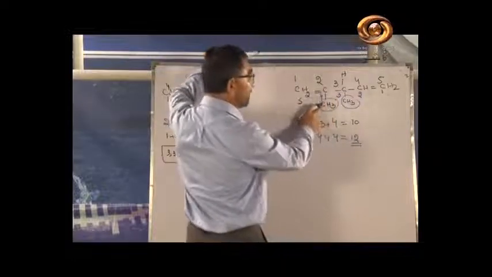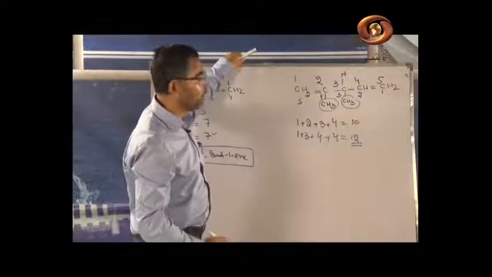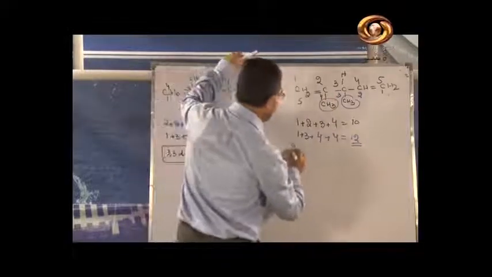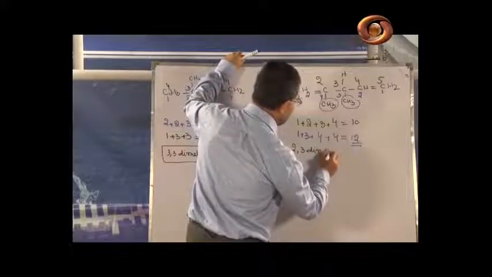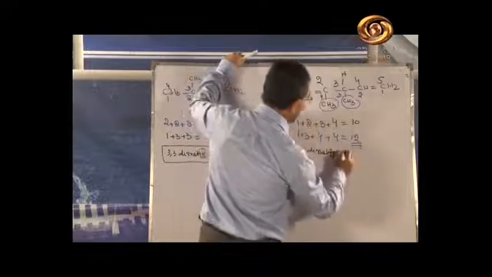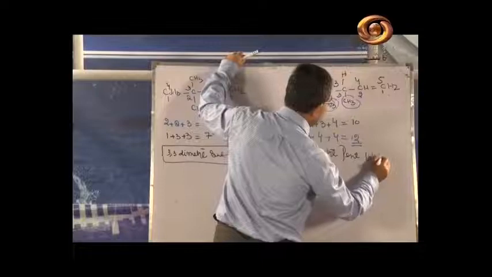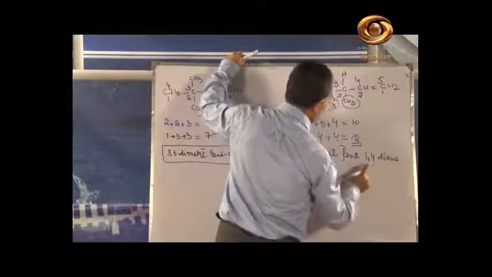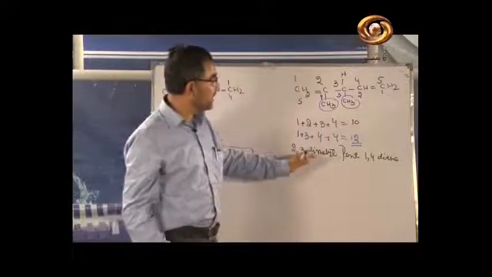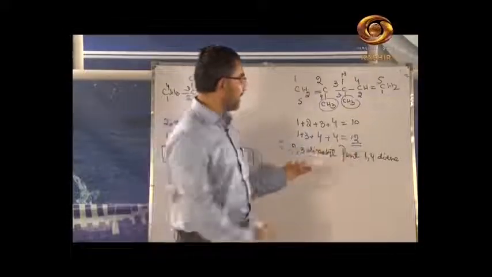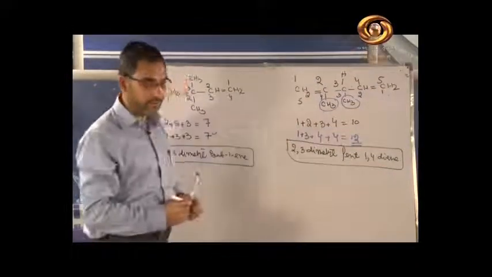2,3-dimethyl, because at position number 2 you have the methyl group, and at position number 3 again you have the methyl group. So 2,3-dimethyl. Parent compound is pent, 1,4-diene. 2,3-dimethylpenta-1,4-diene will be the name of the compound. Hope that you are getting it well.